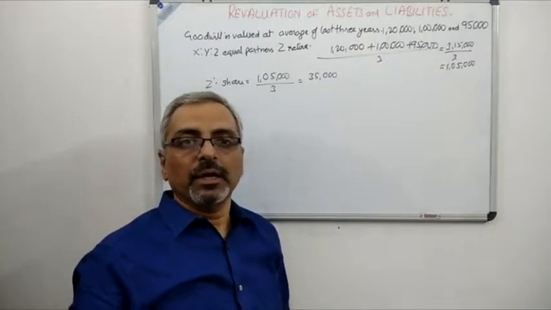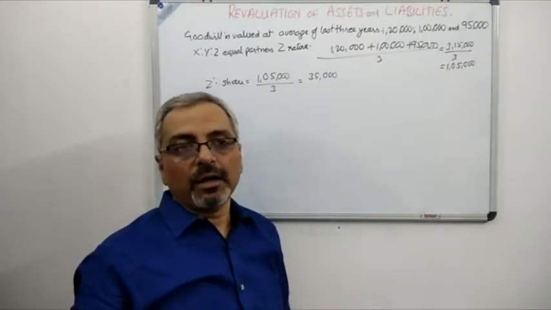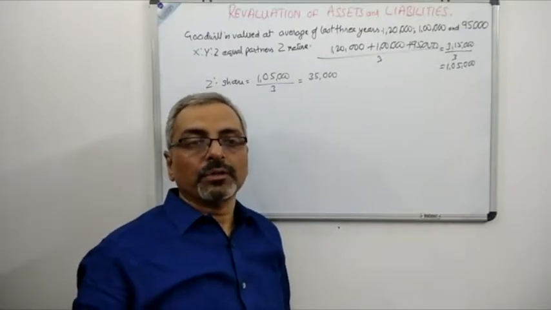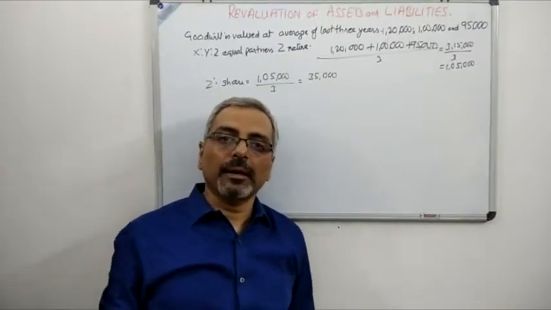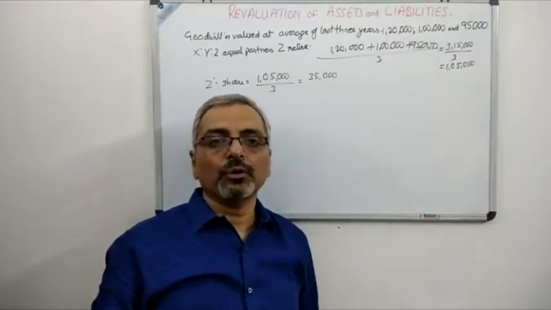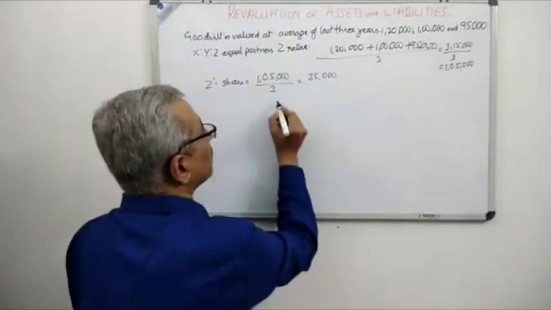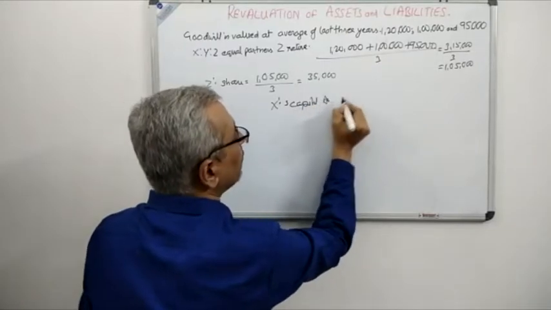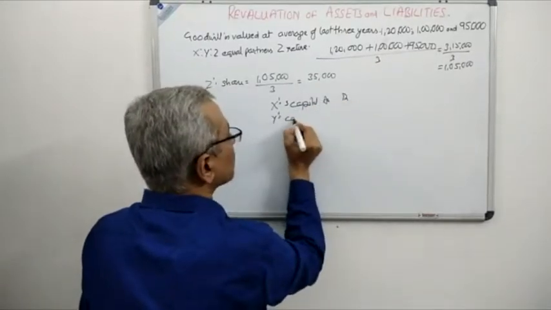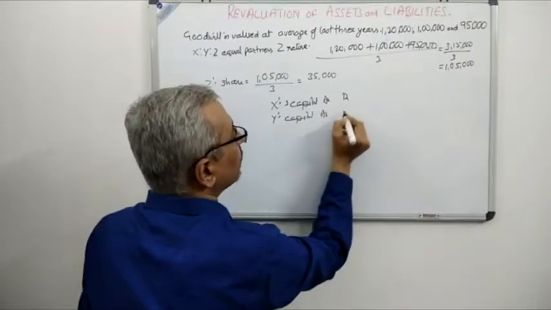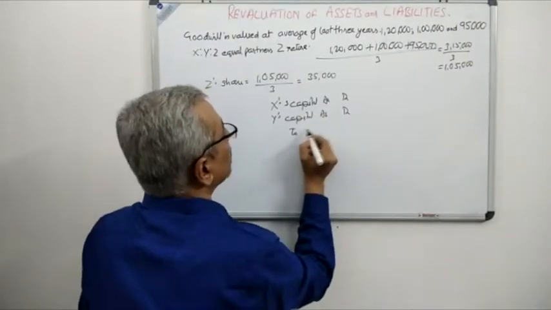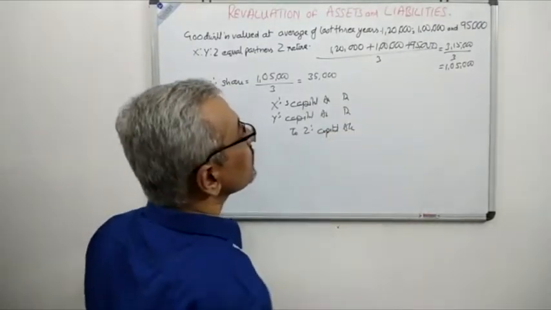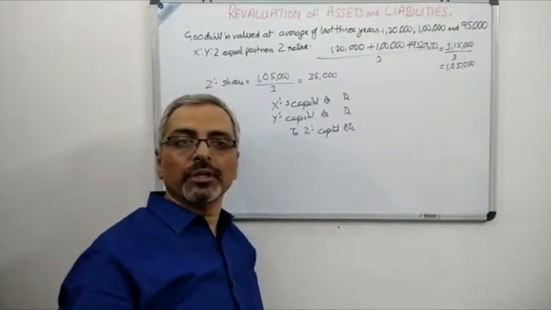Over here you can see that X and Y are the gaining partners because they continue the business after Z's retirement also, and therefore 35,000 will be distributed equally among them. That means 17,500 to both the partners. So we'll do the journal entry over here. That is, X's capital account debit, Y's capital account debit, to the retiring partner Z's capital account. So this is the first journal entry for the treatment of goodwill.